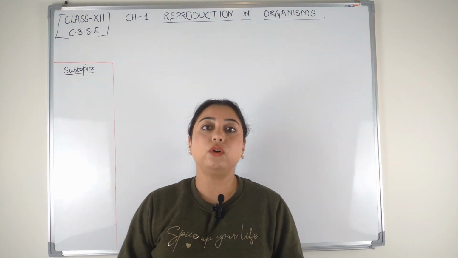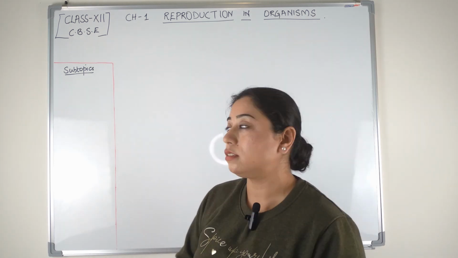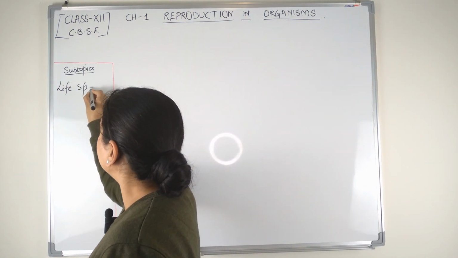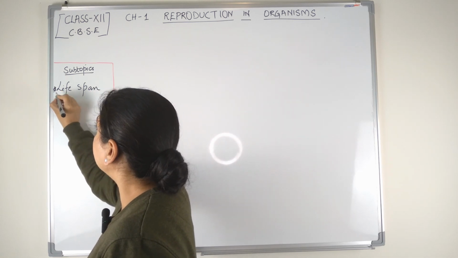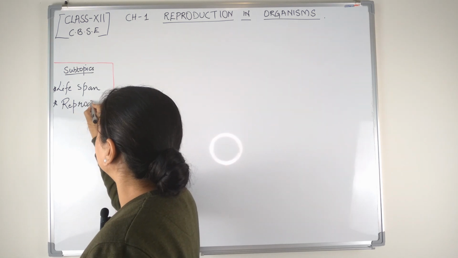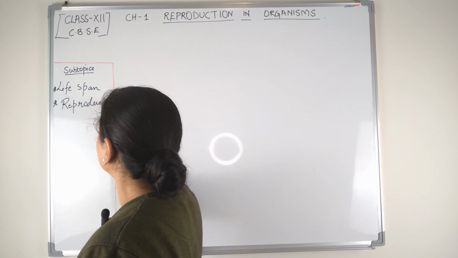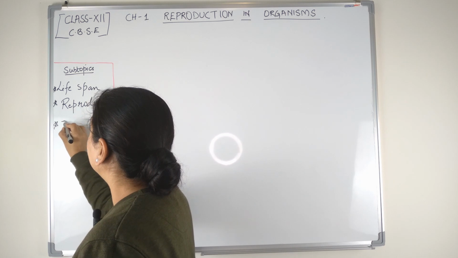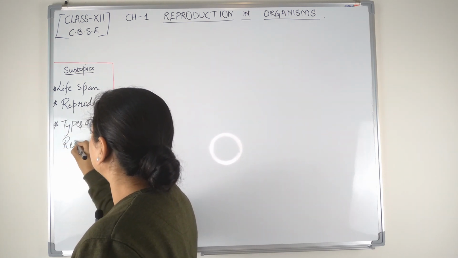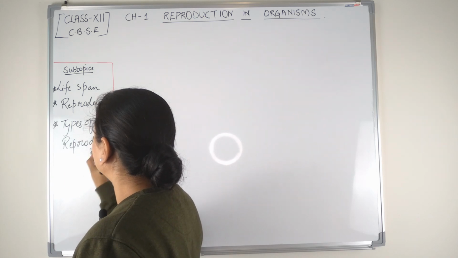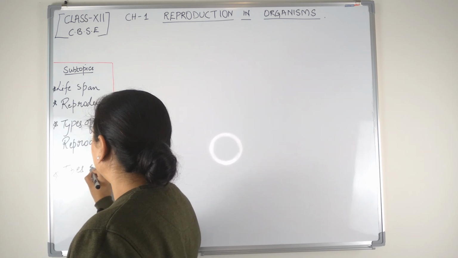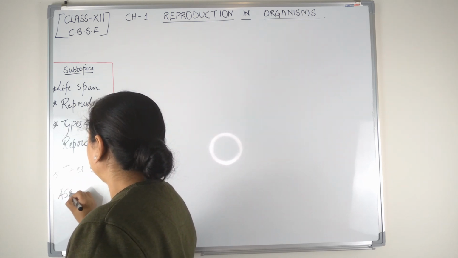In today's video, I'm going to take up the following subtopics: lifespan, reproduction, types of reproduction, and types of asexual reproduction.